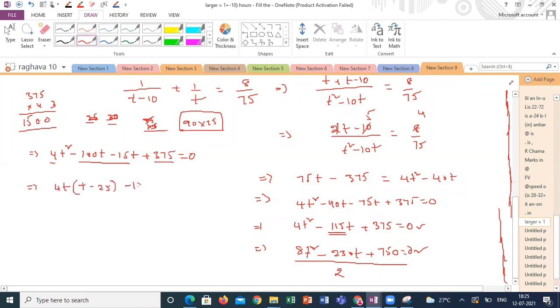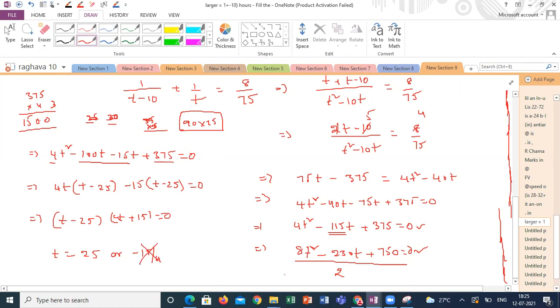Taking minus 15 common, t minus 25. So this is (t minus 25)(4t minus 15) equal to 0. So t is equal to 25 or 15 by 4.